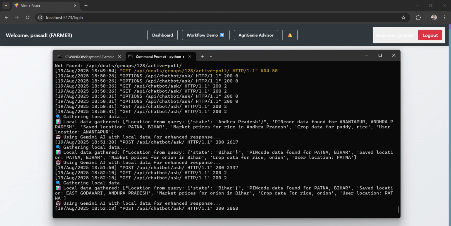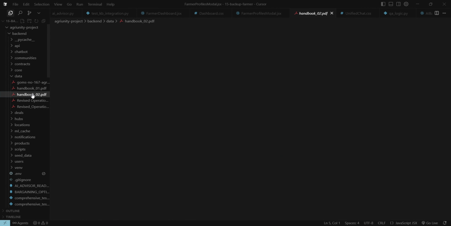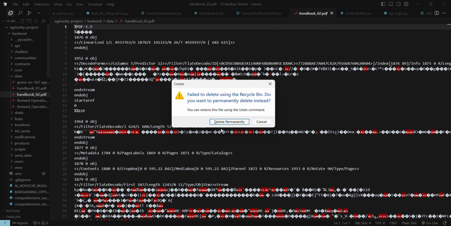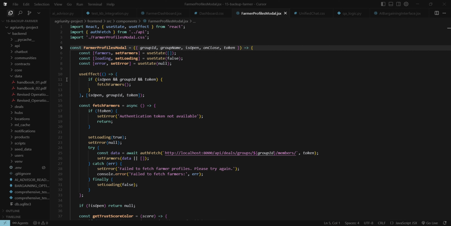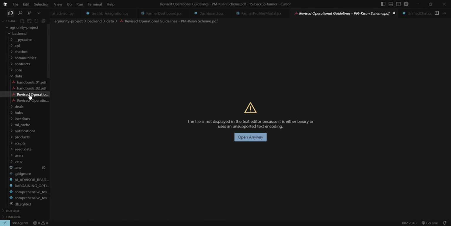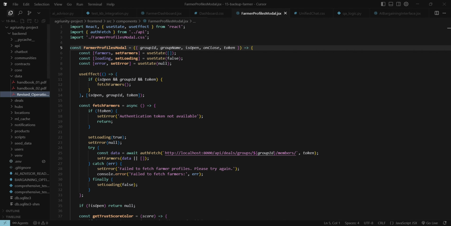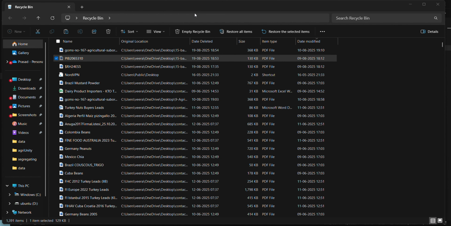So as you can see here, the data stored in the database is processed into chunks, which are then embedded using vector representations to support the RAG pipeline. This enables fast and context-aware search queries. As you can see, when a file is deleted, its corresponding chunks and embeddings are also automatically removed. Similarly, when we are deleting the files, its chunks and all are automatically removed. The chunks are all removed, and the agent and everything that is related to the website is going to update itself.